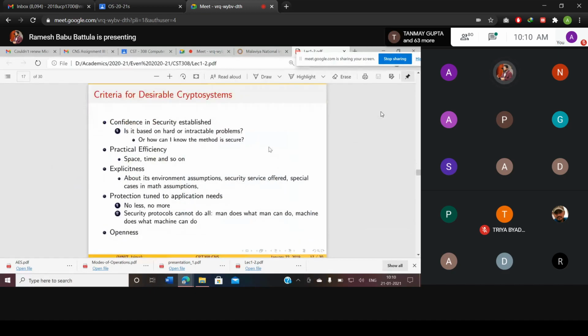Criteria for a desirable crypto system. Till now, what we discussed, some attacks are there, so we need to build secure systems. If you want to design secure systems, you need to consider some parameters. What parameters do we need to consider? One is the confidence in security established. Here is a simple question I want to ask you.